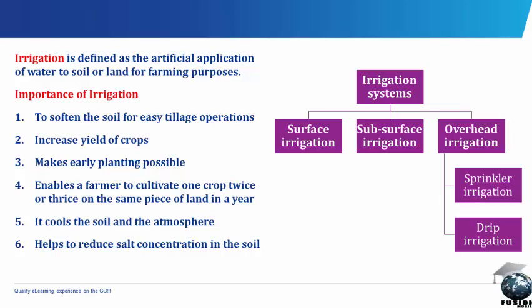Subsurface irrigation system is suitable for soil that has low water holding capacity and high infiltration rate. In subsurface irrigation system, evaporation rate is greatly reduced. Water level at optimum depths for crops needed at different growth stage can be maintained in subsurface irrigation system.